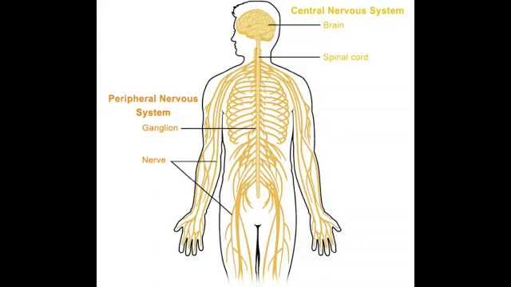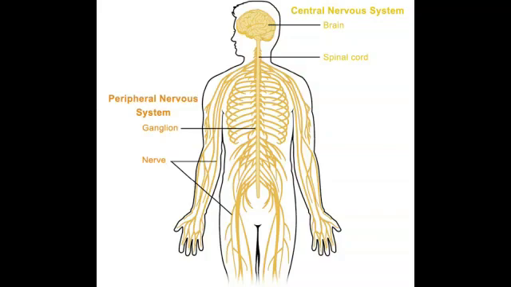The nervous system. The system that controls all the systems of your body is the nervous system. The nervous system is an integration of nerves and specialized cells called neurons. The human nervous system is divided into the central nervous system, that is CNS, and the peripheral nervous system, that is PNS. Now we are going to learn the central nervous system. The central nervous system consists of the brain, spinal cord, and the nerves.